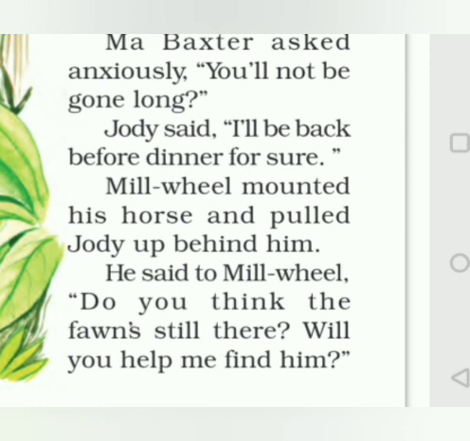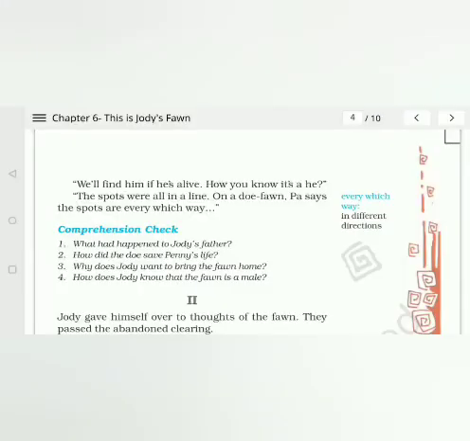So Melville pulled Jody behind him, and then as they were riding, Jody asked Melville, "Do you think the fawn's still there? Will you help me find him?" He asked Melville, "Will you help me to find him?" And then Melville says, "We'll find him if he's alive. How do you know it's him? How do you know it's a he?" he asked Jody. "Why are you calling it a him? It can be a her also. So how do you know it's a him?"